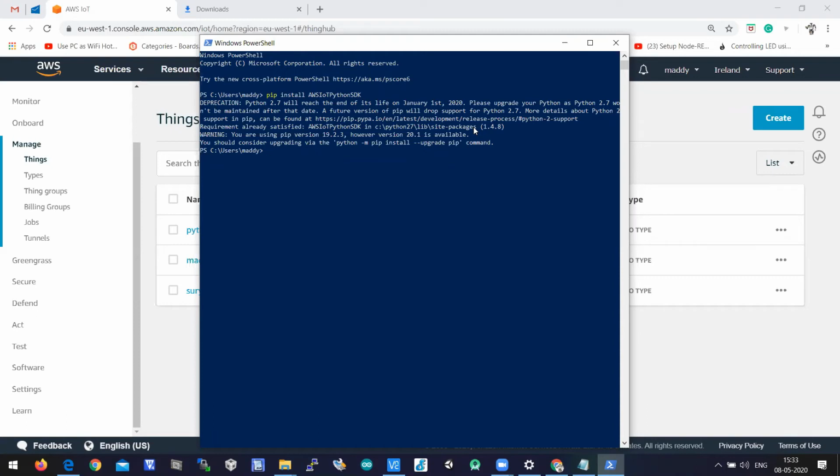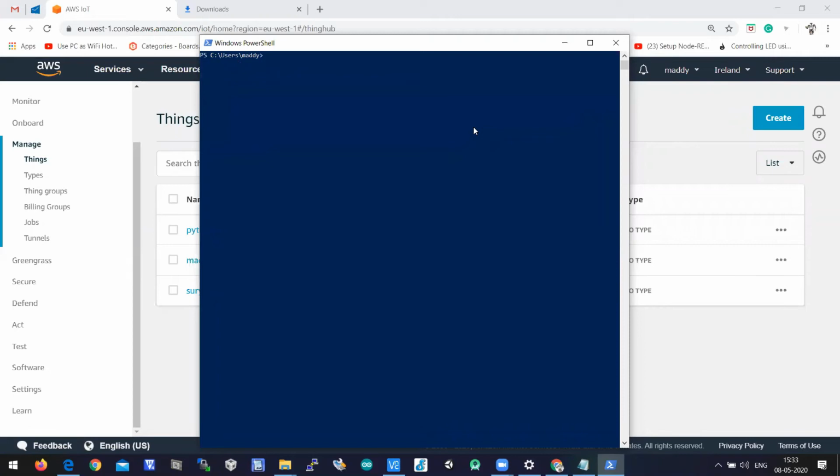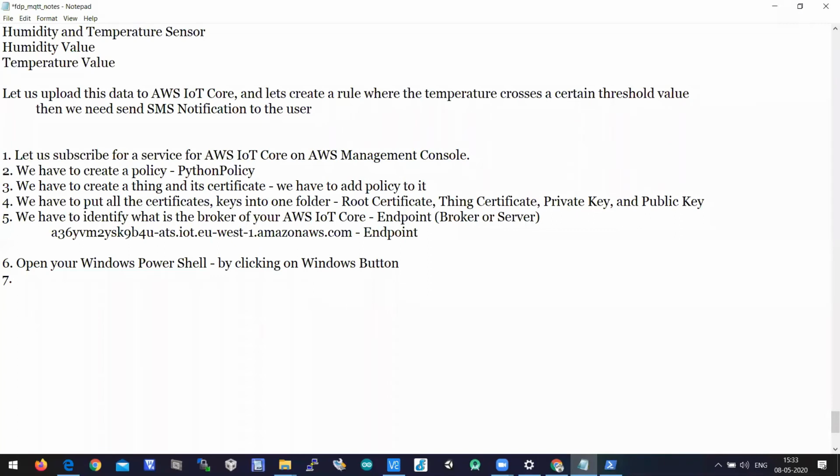For you, the Python package of AWS IoT will be installed on your desktop. So this package has to be installed. Seventh, you need to install the Python SDK for AWS IoT by running the following command.